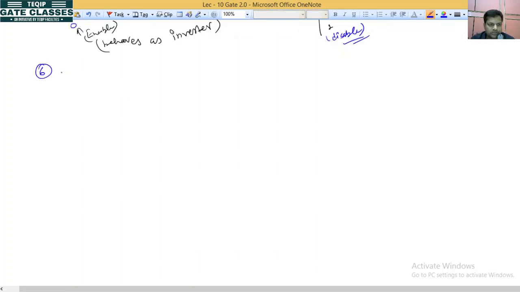The 6th point is unused input. Unused input. Okay? So it is same as the OR gate. It means if you have an unused input in NOR, then place 0 in that, or you connect that unused input with one of the used inputs.